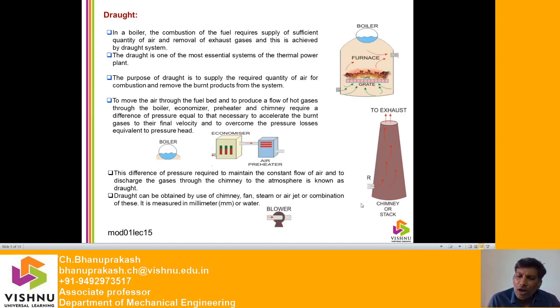See how the draft can be obtained. Generally the draft can be obtained by use of a chimney, or maybe a fan or blower, or you can use steam, it means a steam jet, or maybe an air jet, or maybe a combination of all these things. So generally how will it be measured? It is measured in millimeters of water.